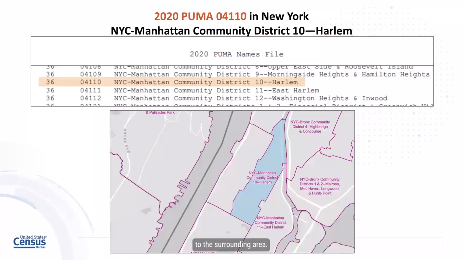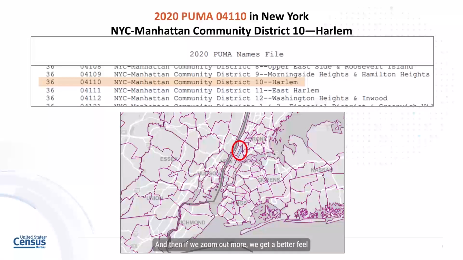Now, if we take that same PUMA GeoID 04110 and look at it when the 2020 boundaries are being used, we can see that it's not only a completely different name, but also in a completely different area. The name is now NYC Manhattan Community District 10, Harlem.